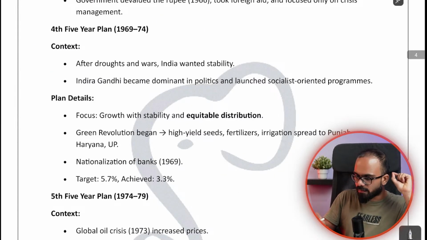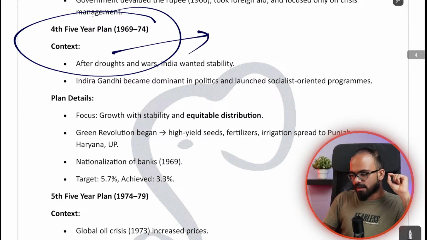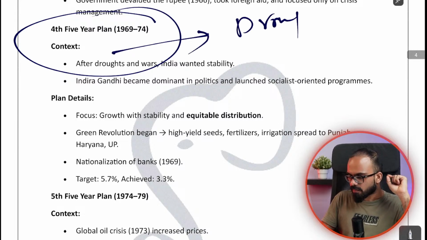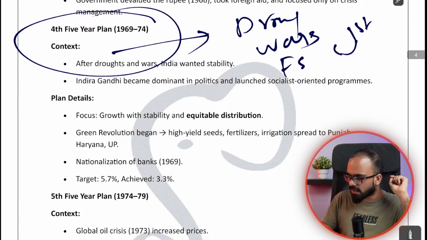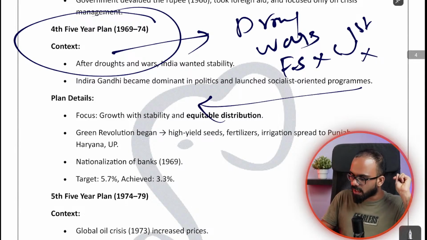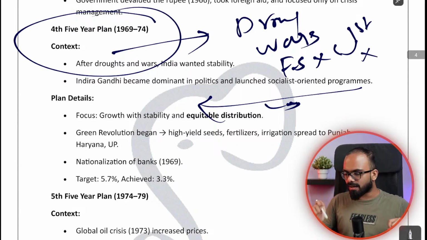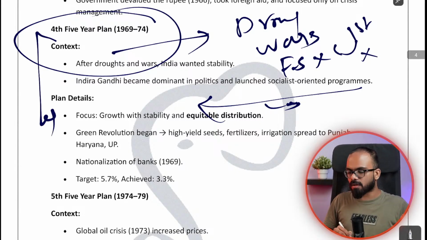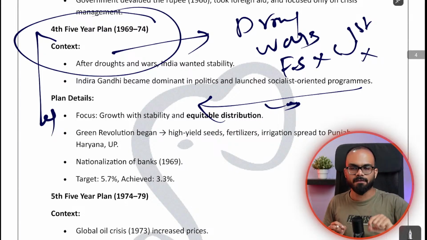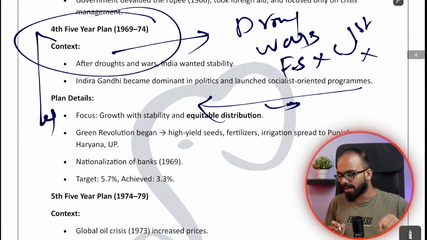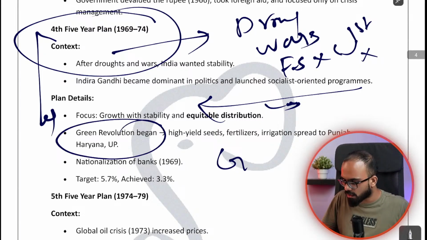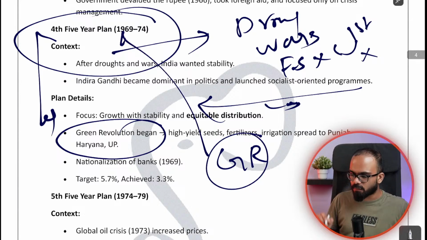Now the fourth 5-year plan: again, we were facing drought and wars. In the first 5-year plan, we got food self-sufficiency, but it was not enough. We did not have food. Again, we had to go to the USA asking for food. So seeing all these things, India took this as a challenge. The Indian government thought that we need food self-sufficiency at any cost in this plan, and that is how the green revolution was introduced in India as a part of the fourth 5-year plan.